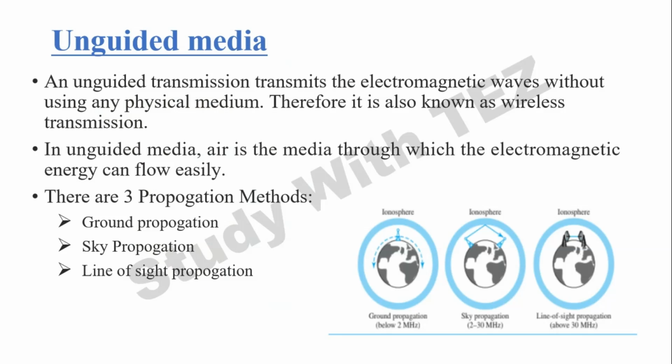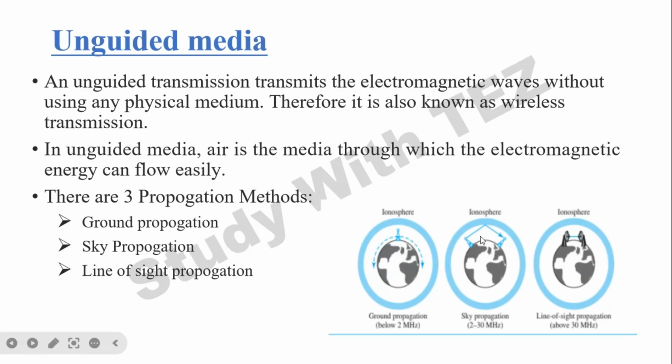And here, there are three propagation methods, that is, ground, sky, and line of sight. When it comes to ground, you can see here it is following the curvature of the planet. Here, the radio waves travel through the lowest portion of the atmosphere. These are low frequency signals that follow the curvature of the planet, as I've shown here in the figure. Distance covered depends upon the amount of power in the signal.